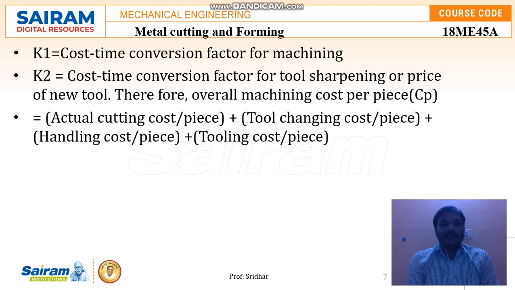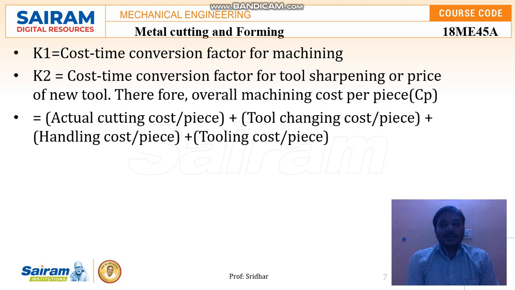Whenever you sharpen the tool, the time taken will be converted into cost. And if the tool is no longer able to be ground or machined and we replace it with a new tool, that also will be converted through the cost-time conversion.